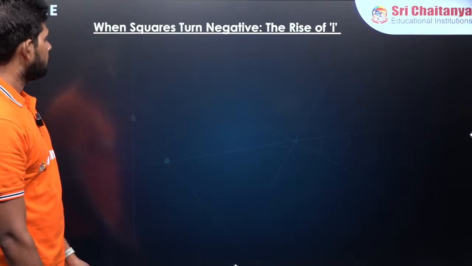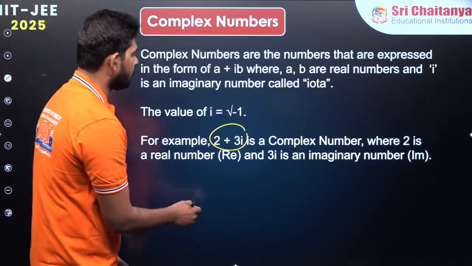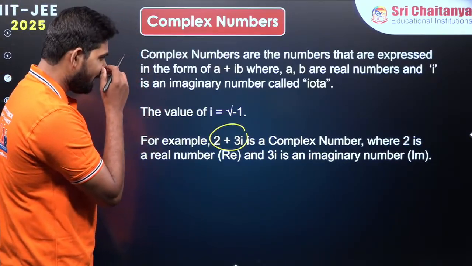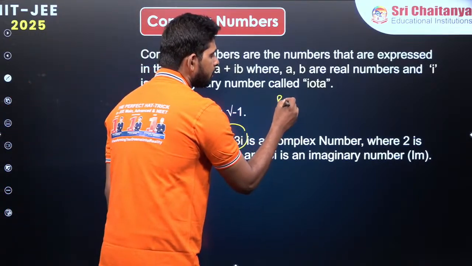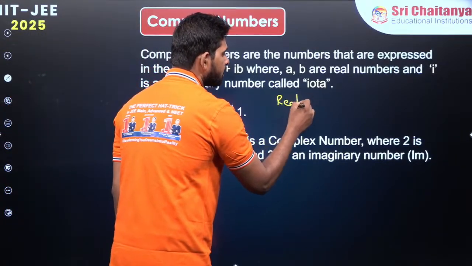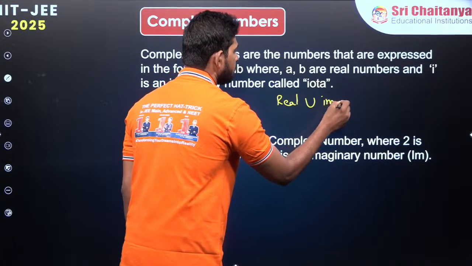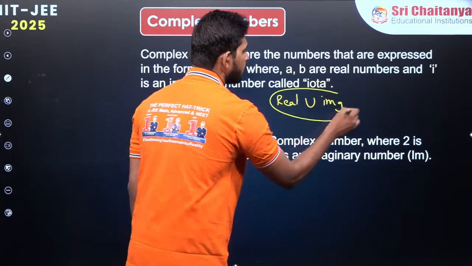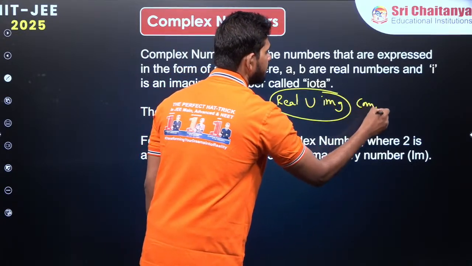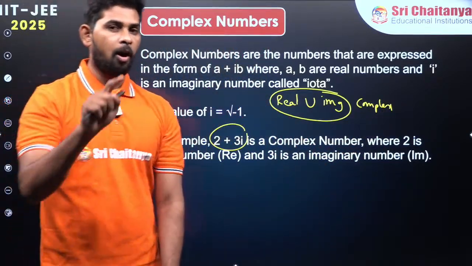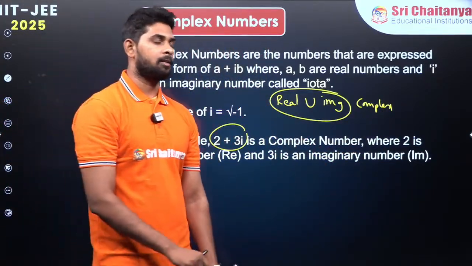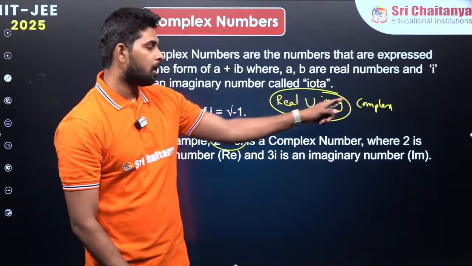And I am going to show you here, 2 + 3i is a complex number. So real numbers and imaginary numbers, if I take the union of these two, the total system is called the complex number system. So all the real numbers are complex numbers, all the imaginary numbers are complex numbers. But all the complex numbers are not imaginary.